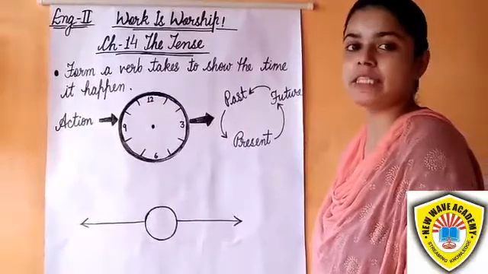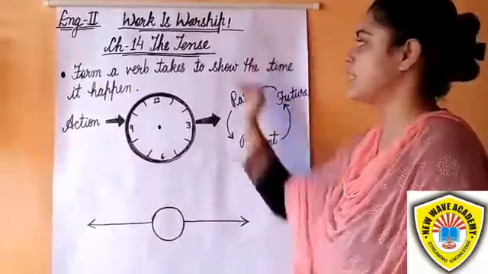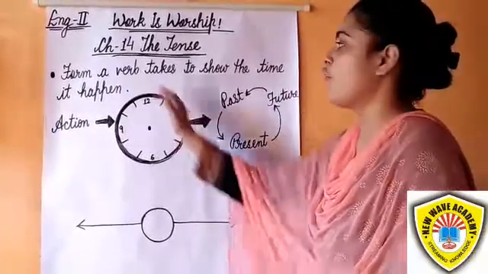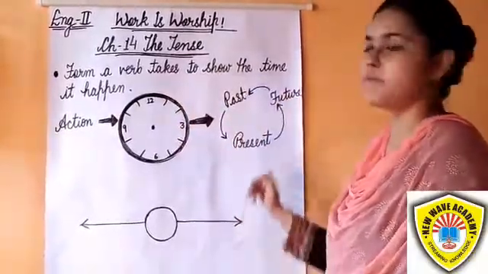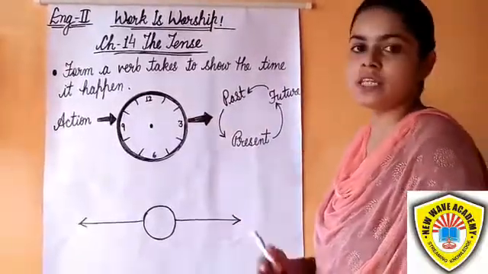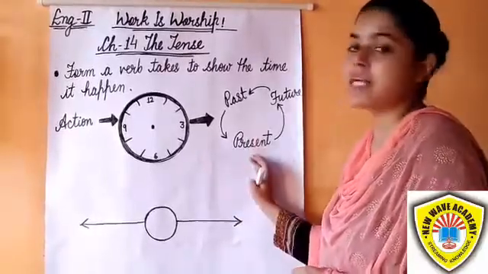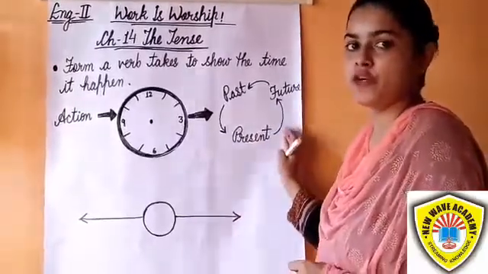So students, today we will discuss chapter 14 of English grammar, the tense. The tense is the form a word takes to show the time it happens. The tense shows when the action happened. It may be past, present, or future.